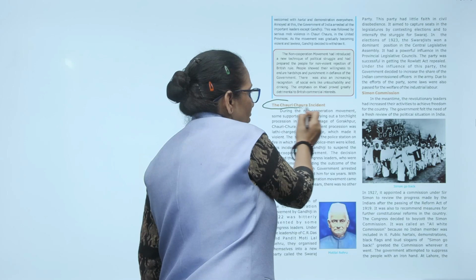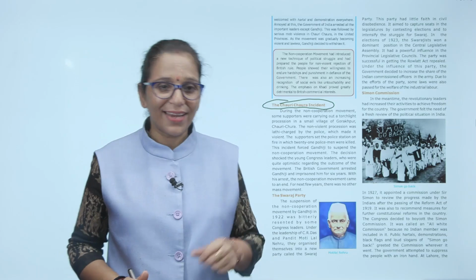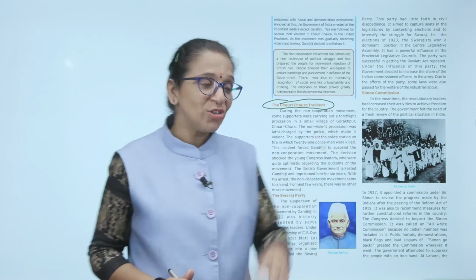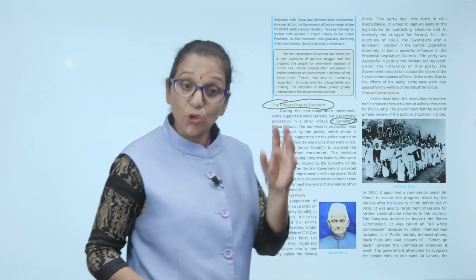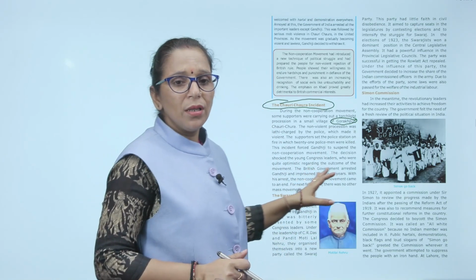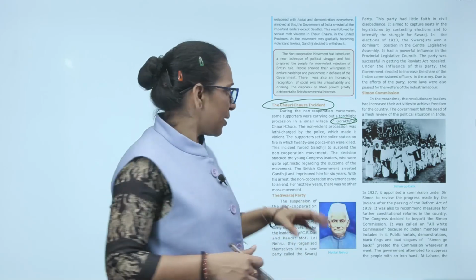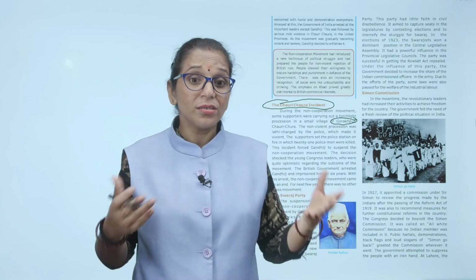Now moving to the Chauri Chaura incident. During the non-cooperation movement, some supporters were carrying out a torchlight procession in a small village of Gorakhpur. And where is Gorakhpur? In the UP, present-day Uttar Pradesh. What happened? A non-violent procession was taking place there. A lathi charge was done by the Britishers on the innocent Satyagrahis. Now the Satyagrahis became aggressive.